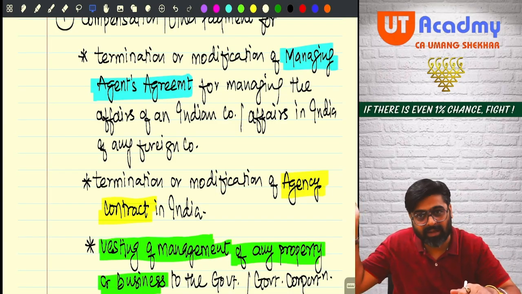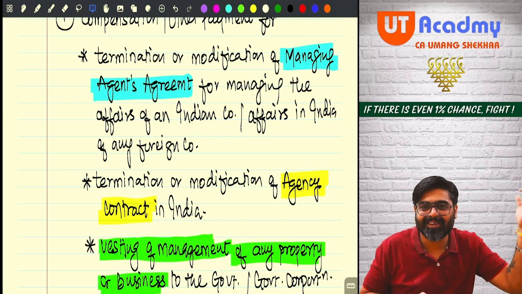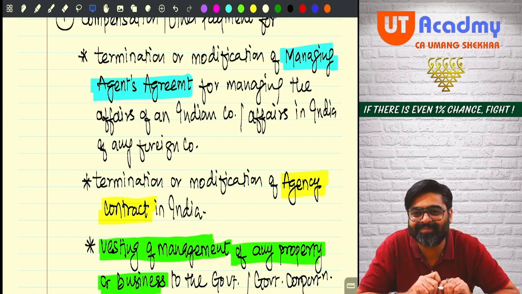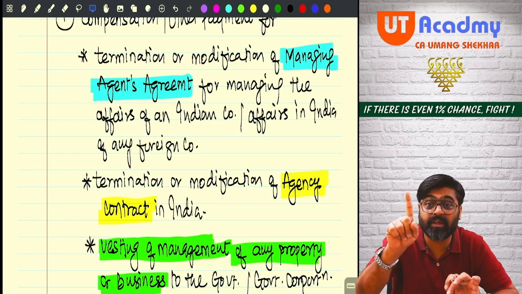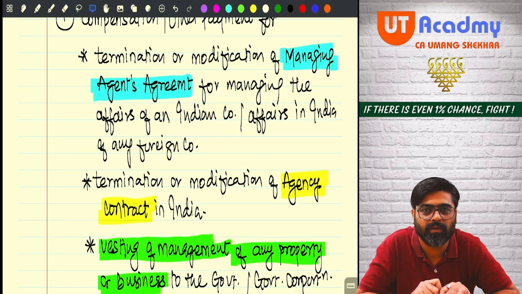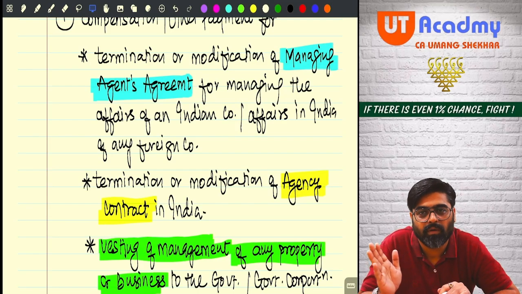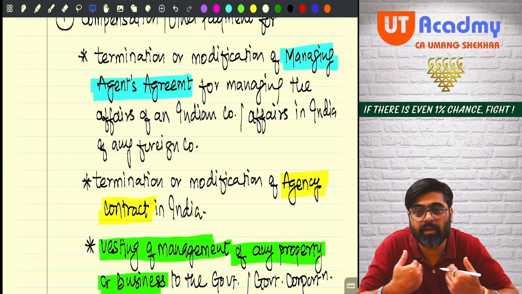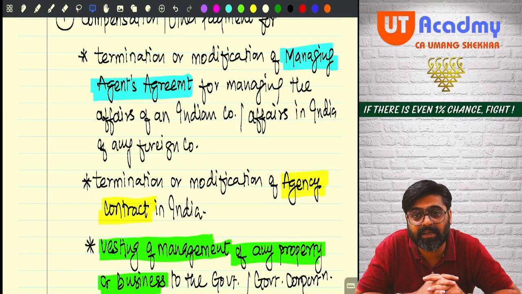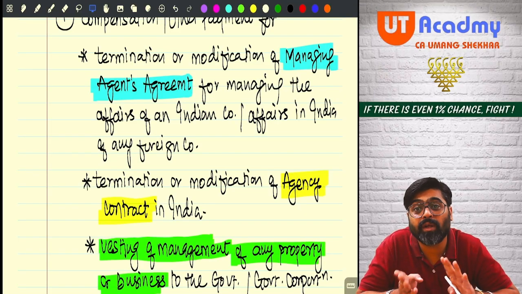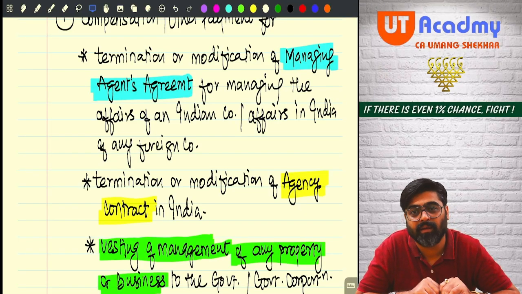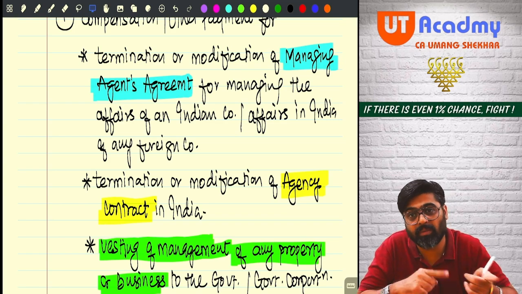Profit in lieu of salary was there, do you remember? This is nothing but profit in lieu of your PGBP income. It has to be taxed under PGBP only. And just imagine if this amount is not taxed under PGBP income, no? You are very smart. What will you do after 3 years? You will tell me, sir, you are going to give me the managing agent fees or remuneration for the next 2 years, no? Don't give it to me in that way. Because if you give it to me like that, it will be my PGBP income.